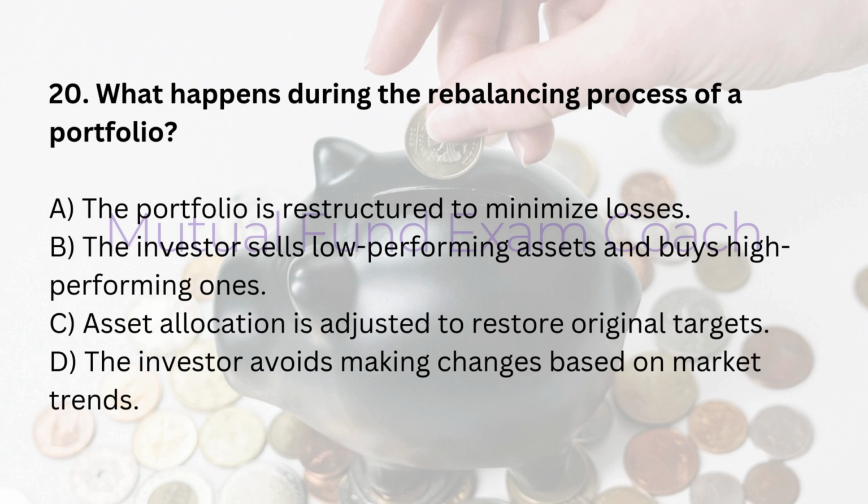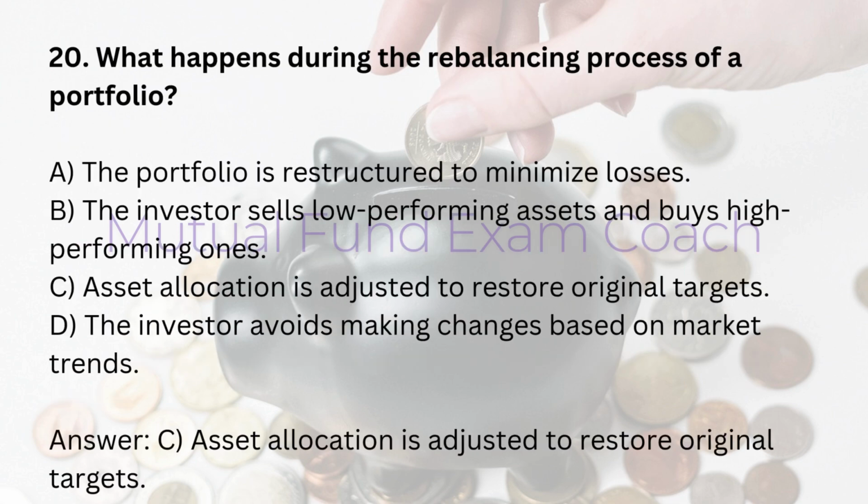20. What happens during the rebalancing process of a portfolio? A. The portfolio is restructured to minimize losses. B. The investor sells low-performing assets and buys high-performing ones. C. Asset allocation is adjusted to restore original targets. D. The investor avoids making changes based on market trends. Answer, C. Asset allocation is adjusted to restore original targets.